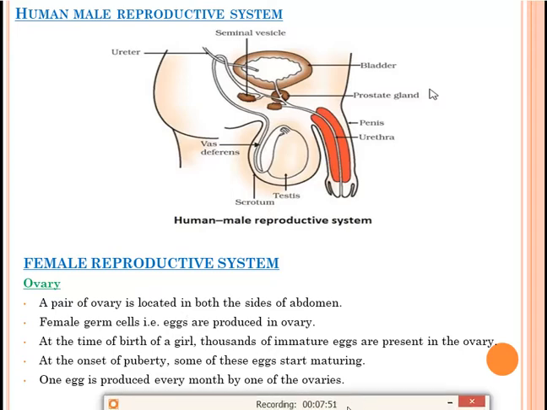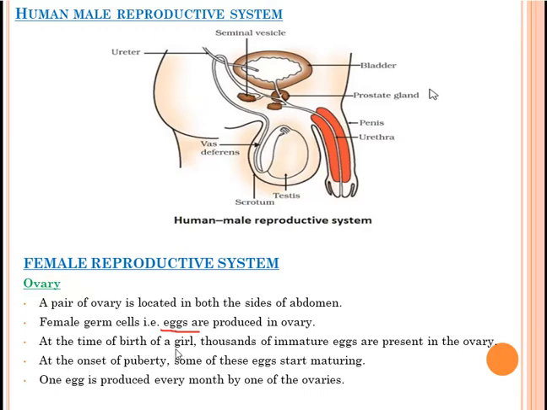Okay. Female reproductive system. First part of the female reproductive system is the ovary. Where is this ovary located? A pair of ovary, means two ovaries, in a female body is located in both sides of the abdomen. Okay. In both the sides of the abdomen, two ovaries will be located. Female germ cell, that is eggs, are produced in the ovary. This is the function of the ovary. They help in the formation of female germ cell called the eggs.